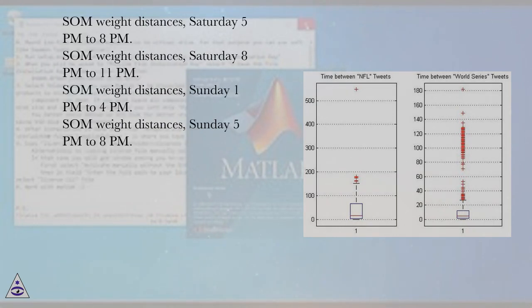SOM weight distances, Saturday 5 p.m. to 8 p.m. SOM weight distances, Saturday 8 p.m. to 11 p.m. SOM weight distances, Sunday 1 p.m. to 4 p.m. SOM weight distances, Sunday 5 p.m. to 8 p.m.